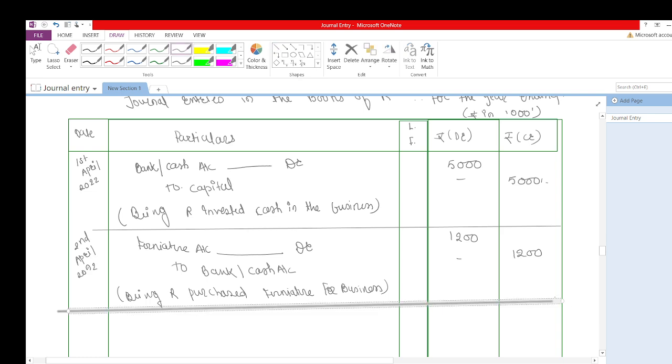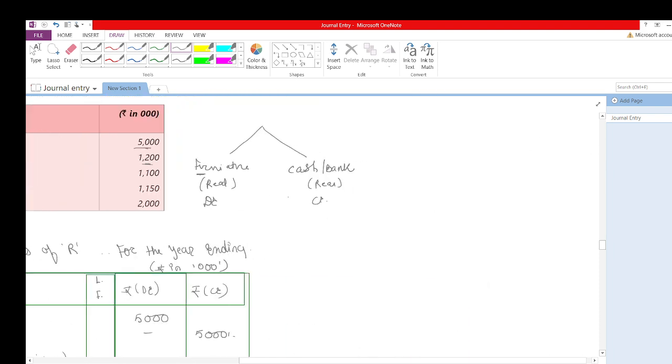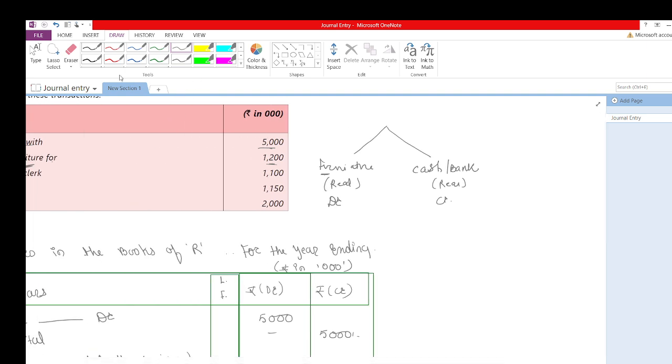Okay, let's move to the next transaction. This is also done. Now he paid salary to his clerk. Let me explain what the rule of a nominal account is. A nominal account is debit all expenses and losses. Salary is our expense; first we'll discuss the double entry.